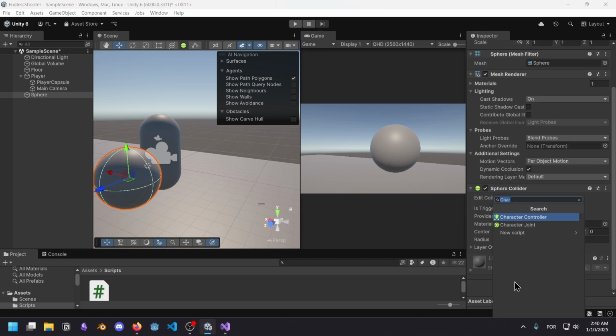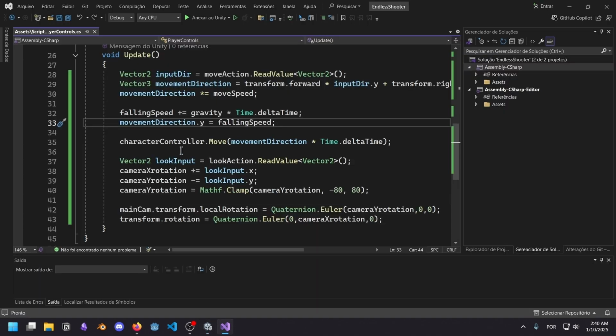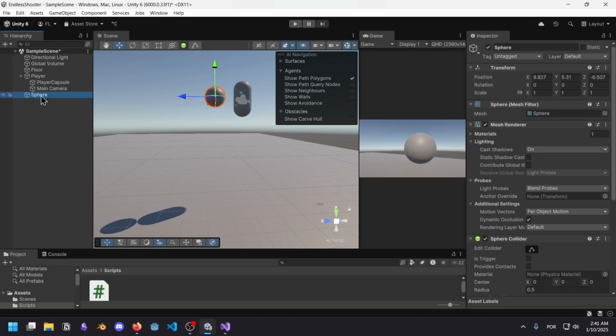We need to add a rigid body here, because the rigid body is controlled by actual Unity physics. And instead of saying that falling speed plus equals gravity, it's minus equals. Beautiful. Actually beautiful, my friends. I can delete this ball now.